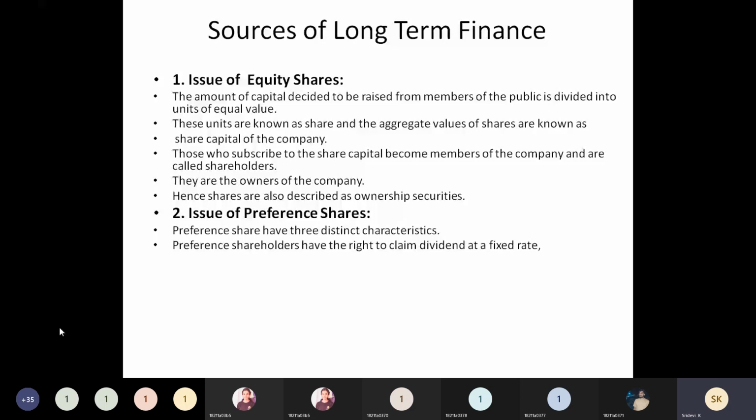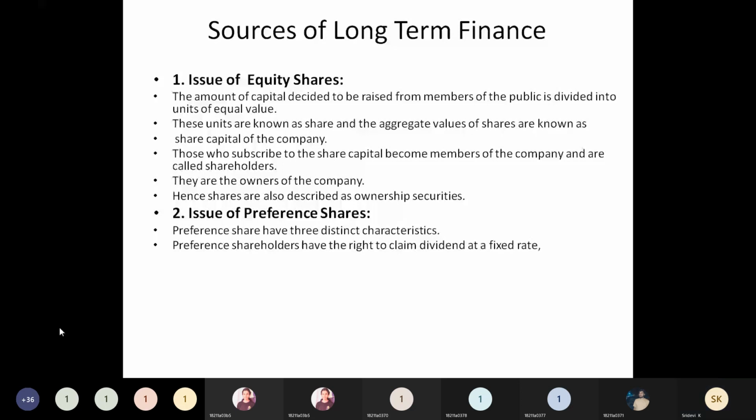But after a specified period, these redeemable preference shares can be withdrawn by the investor. For example, if the company has issued the preference shares, after 1 year they are going to allow the shareholders to get back their amount, withdraw their capital.